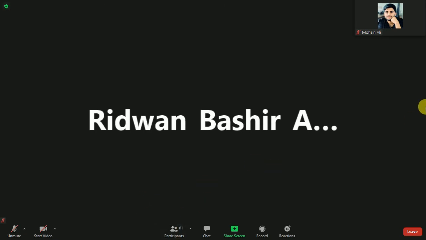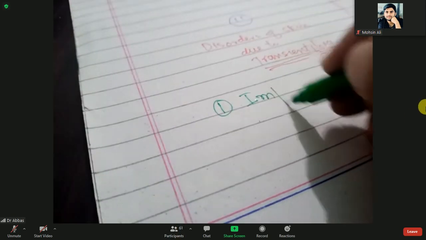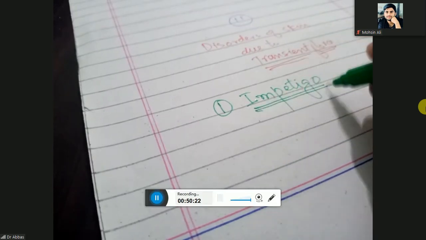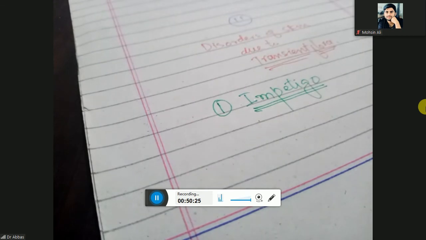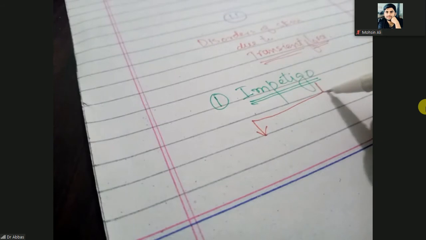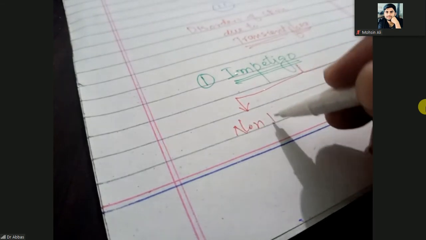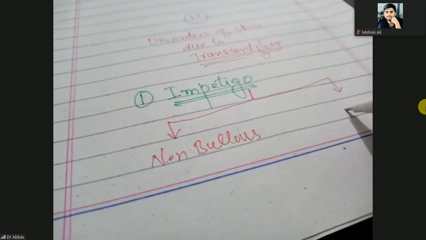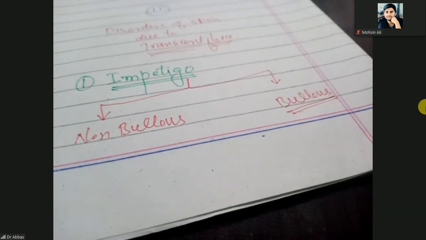So the first infection is impetigo. There are two types of impetigo. One is non-bullous and the other is bullous. We have studied bullous in bullous pemphigoid and so on.